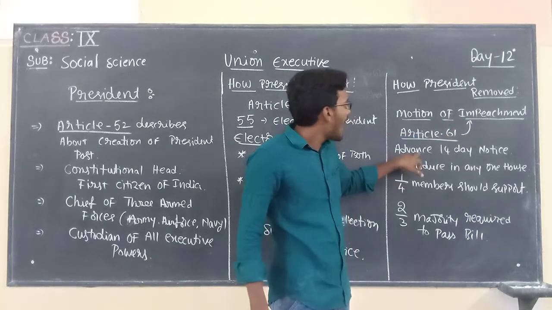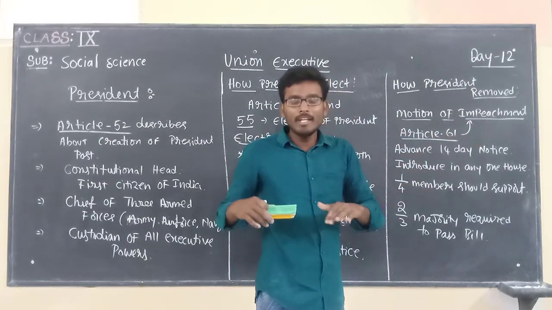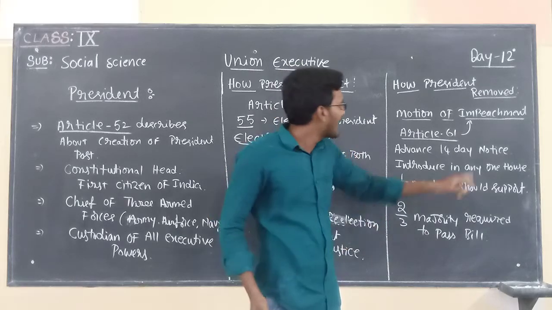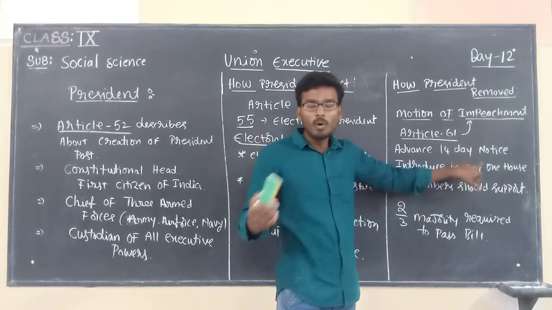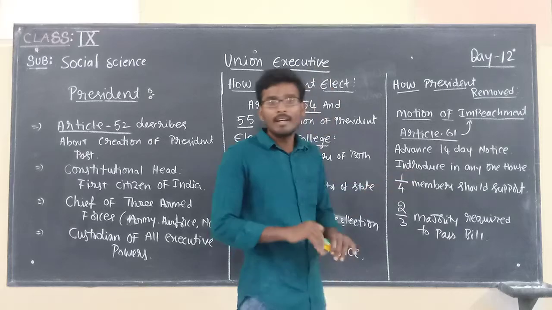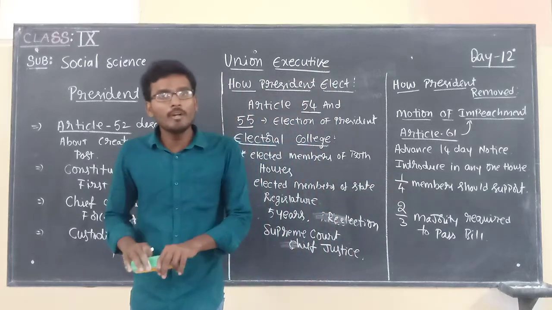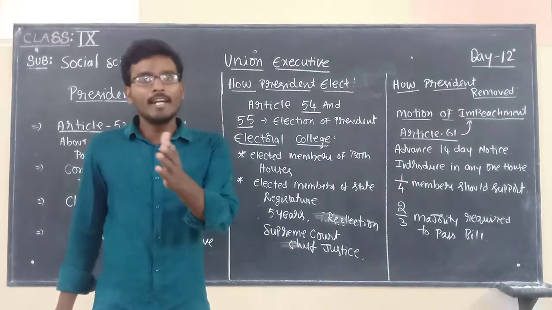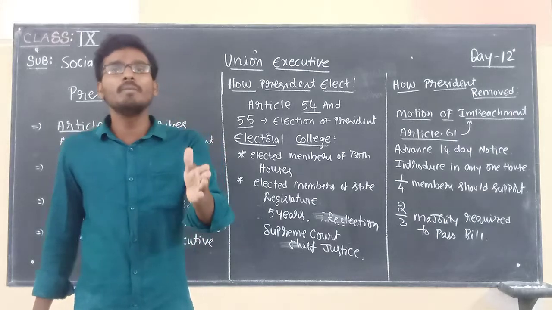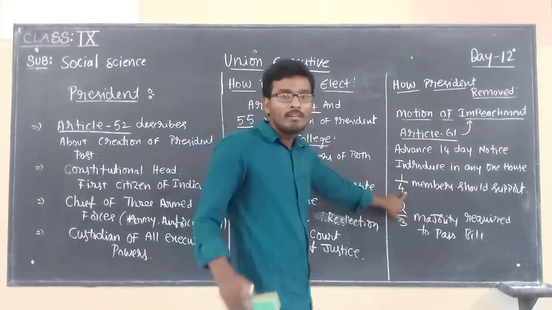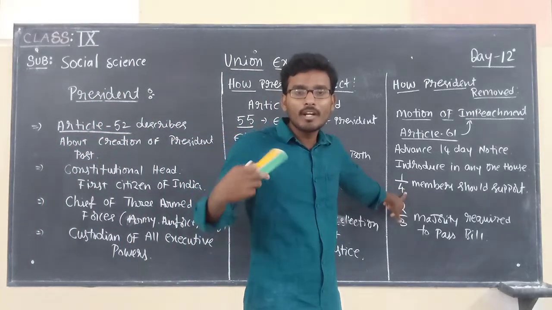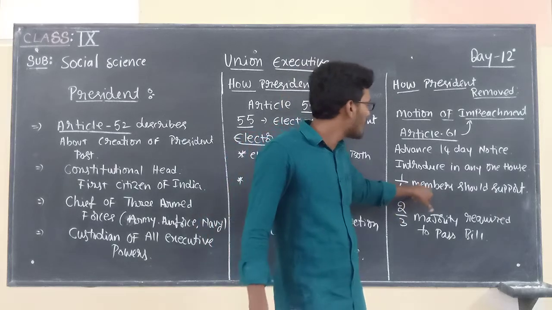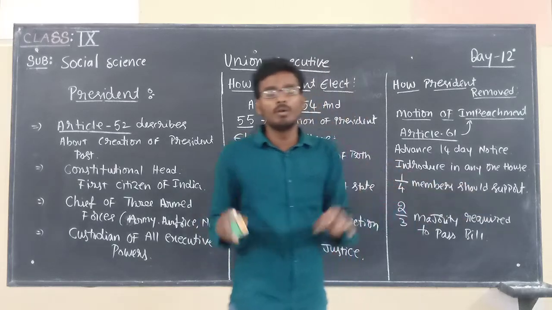Here, in advance, whenever the bill is going to be introduced, 14 days' notice should be given. And after that, the impeachment bill is introduced in any one house, either the Lok Sabha or the Rajya Sabha. Here, when the bill is introduced in the house, 1/4 members should support.